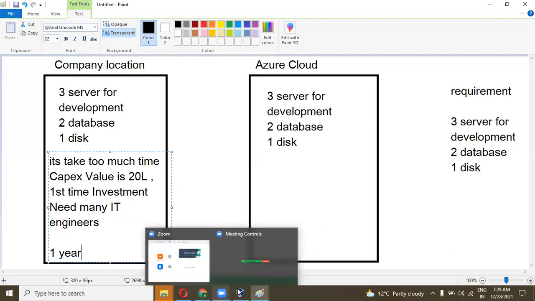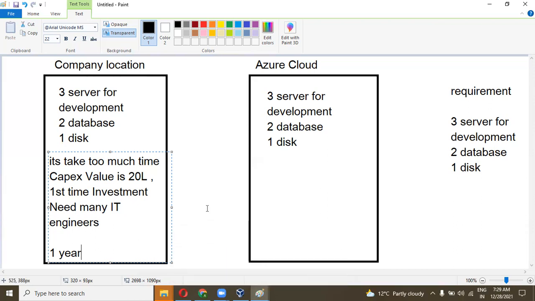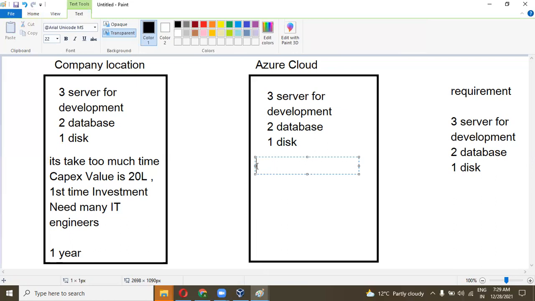Yeah, correct. In Azure Cloud, if I want these things in the cloud, how much money is required? I need only one single account, and it is 12-month free.